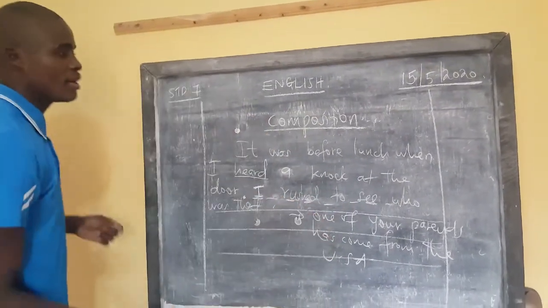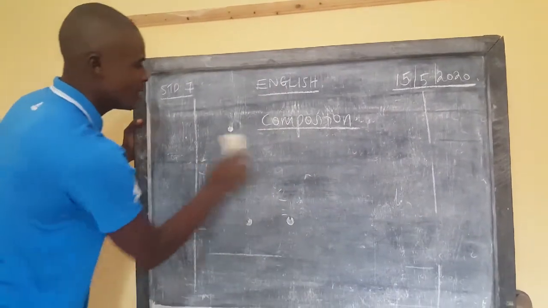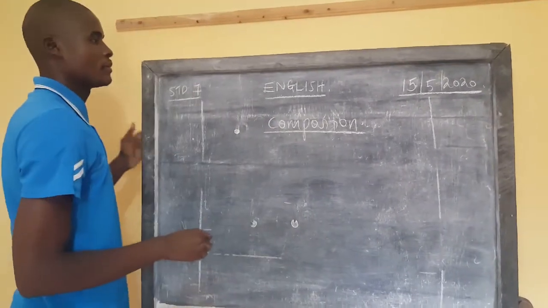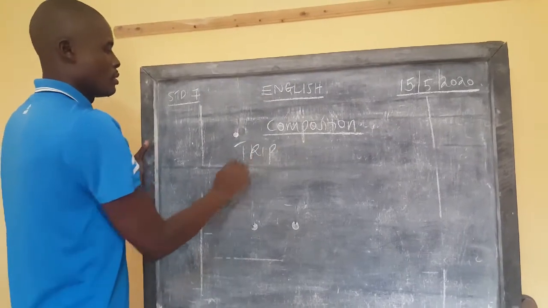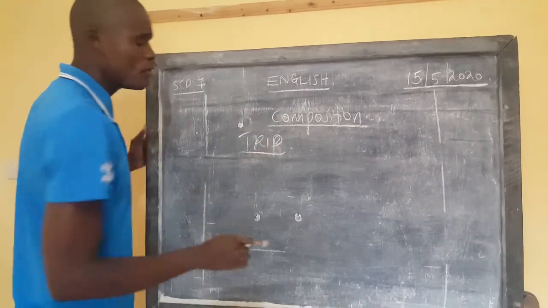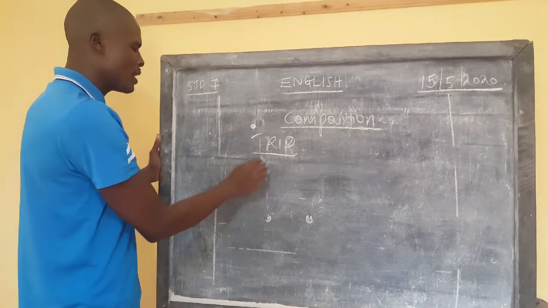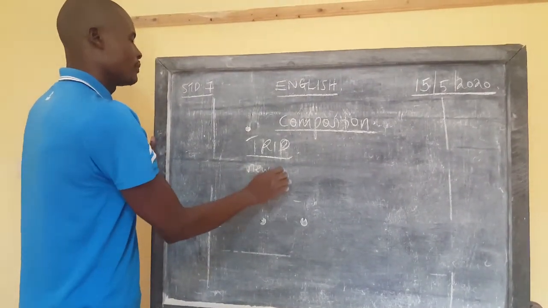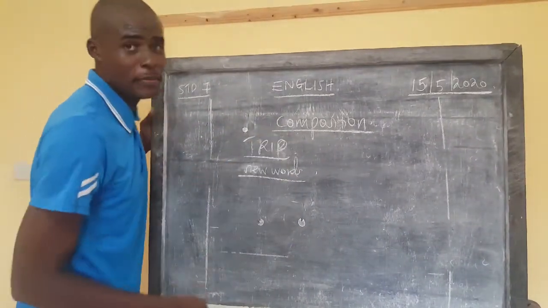So same, we are writing about this plan. In your plan, you will come to plan very well. This is a composition about, maybe you're told to write about a trip. For a trip planner, you know all the vocabularies you need. Lay down, when you are doing the plan for 3 minutes, remember, talk of all the vocabularies. Let me talk of new words. Talk of all the new words you want under the topic trip.